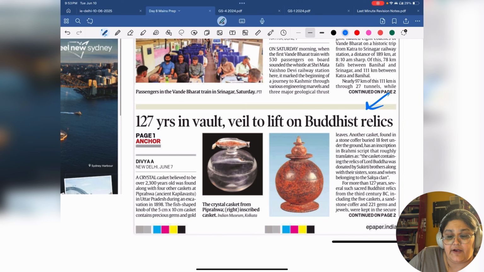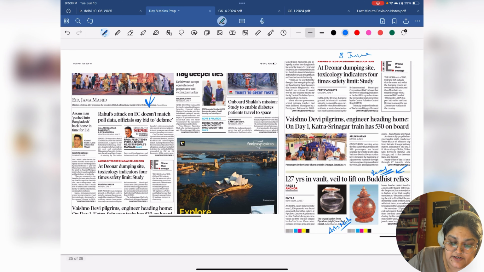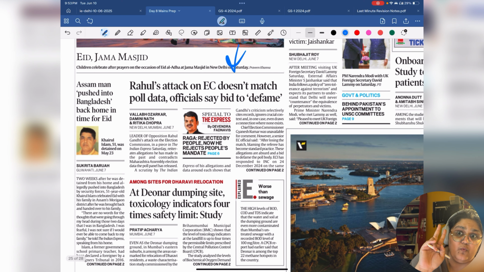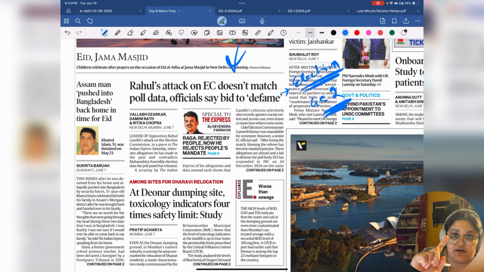Now, why I think this particular news is important and how to make notes from it. I think on this page, two important news items came up on 8th June and you should be familiar with both. One was about the relics of Buddha. First, because this has been on and off in the news, and something connected to it came up last month also. Second, it's a very major event and can be used in arts and culture answers. Thirdly, lots of times Buddha's stupa, structure, etc. is asked. So you can definitely use this. Read this properly, see if you can pick any news from it.